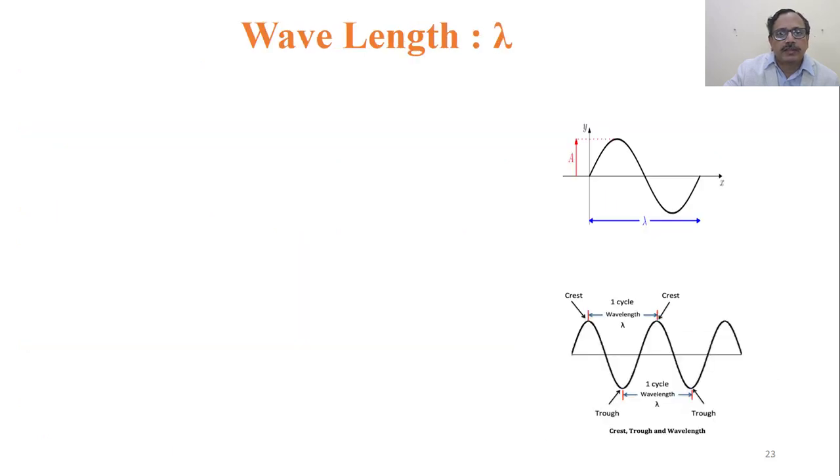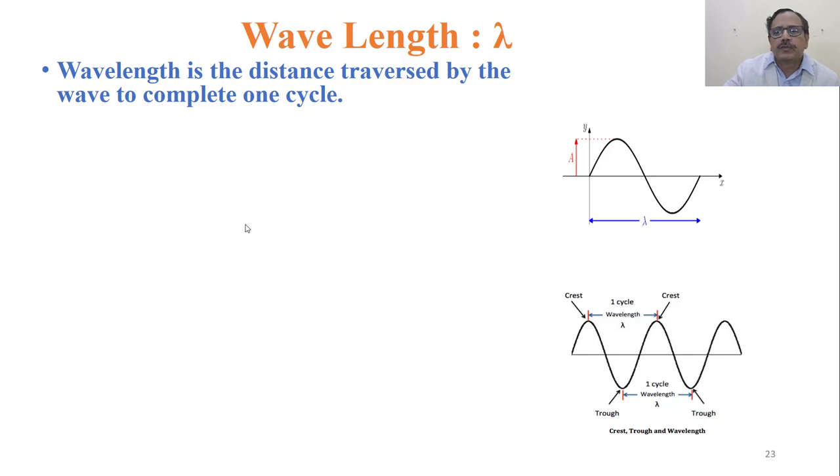What's wavelength? If you observe here on the x-axis and y-axis, the distance for one complete cycle traveled on the axis, the shortest distance. So if you observe here, the wave has moved. This is the wavelength. So what is wavelength?